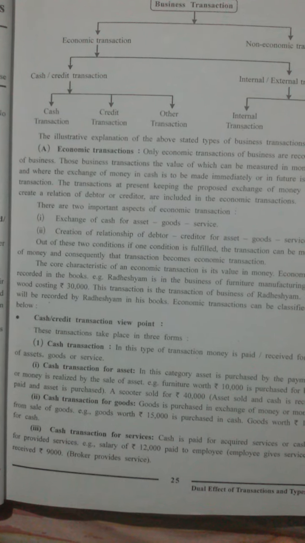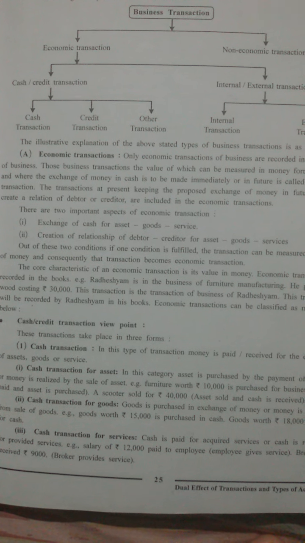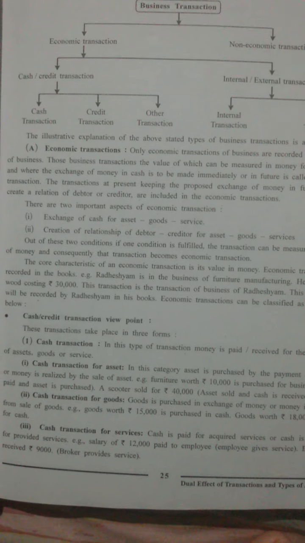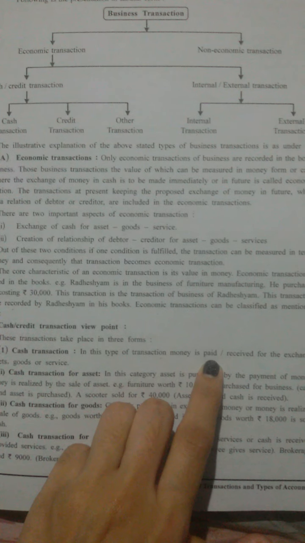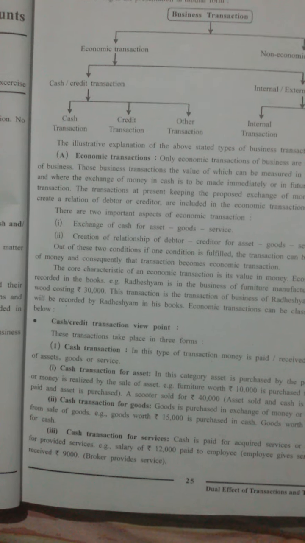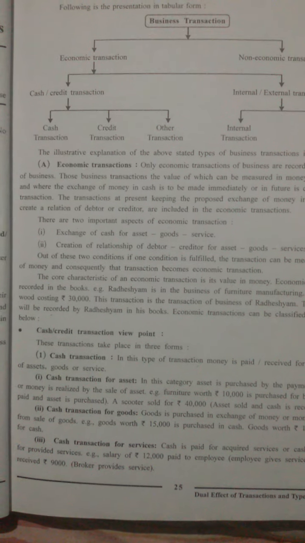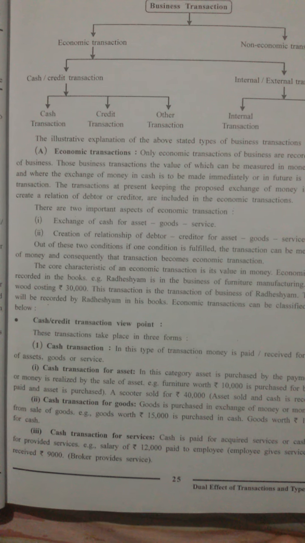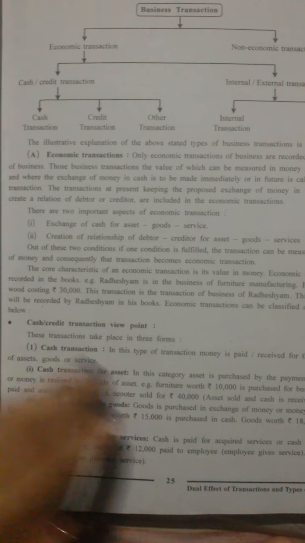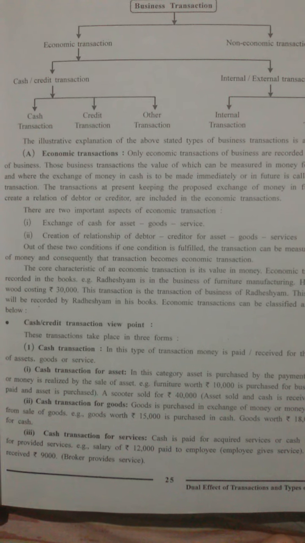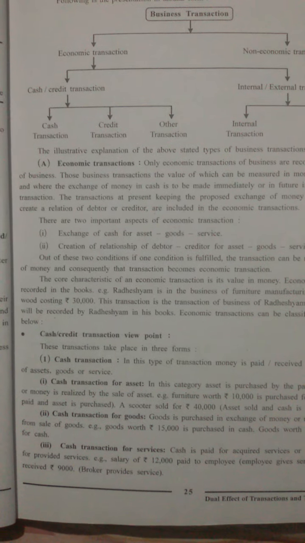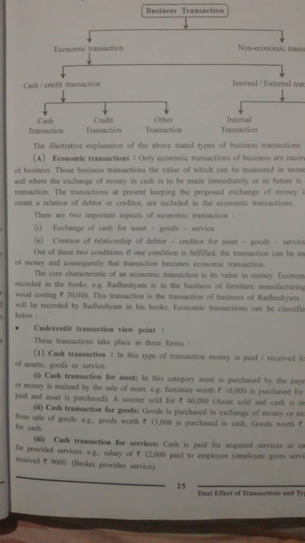So cash transactions are those done with the help of money. In this type of transaction, money is paid or received for the exchange of assets, goods or services, and that is known as cash transactions. There can be three types of cash transaction. First, cash transactions for assets. In this, an asset is purchased by payment of money, or money is realized by the sale of the asset.